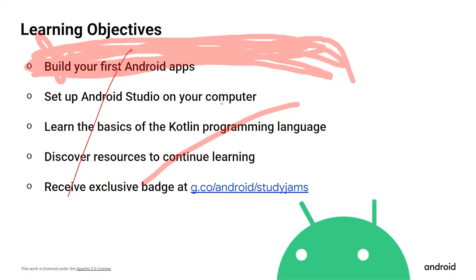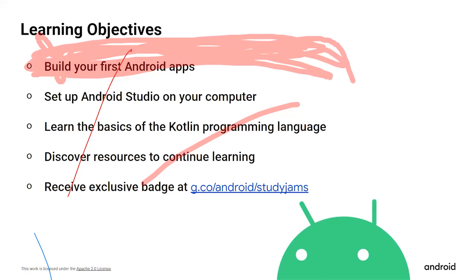So now talking about learning objectives. In the Android Study Jam, we'll learn how we can build our Android apps. We'll see how we can set up Android Studio on our computer. We'll learn the basics of the Kotlin programming language. We'll discover resources to continue learning.